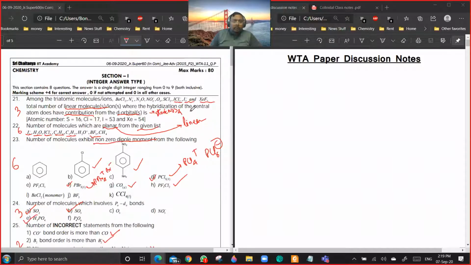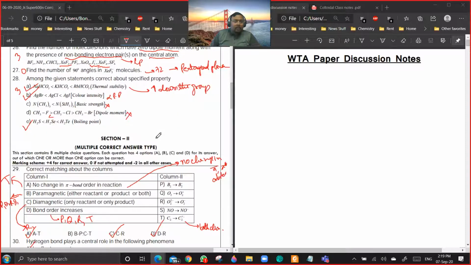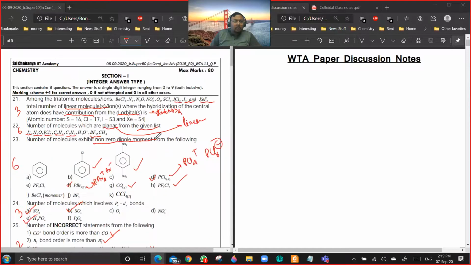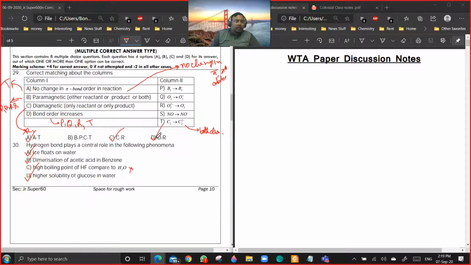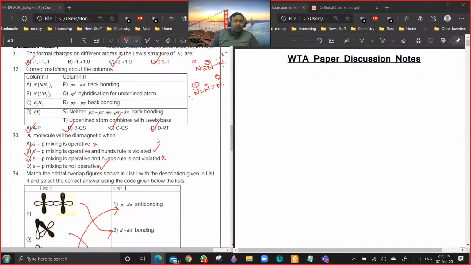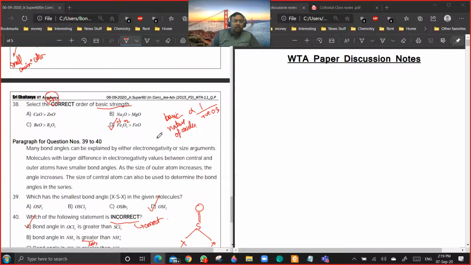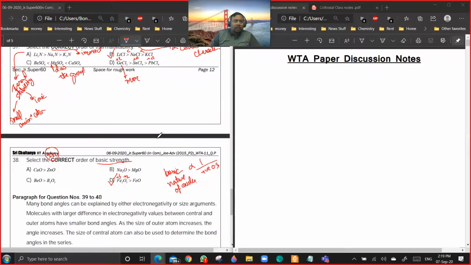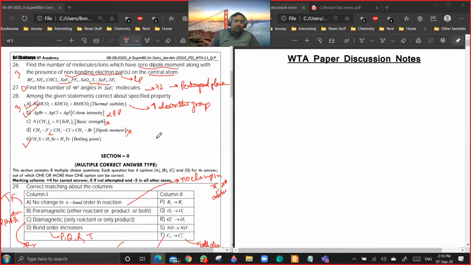So today we are going to discuss WTA 11, which is based on total chemical bonding topic. So the section 1 is integer type, and there are 8 questions from 21 to 28, and then you have multi-correct questions, with no partial marking, and then you have paragraph type questions. So there are 2 paragraphs. Paragraph type questions are single correct.